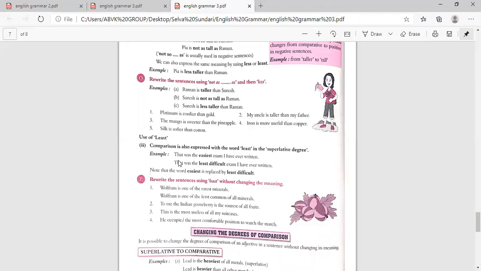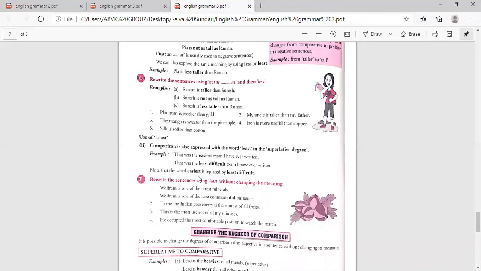And how will you use the least? Comparison is also expressed with the word least in the superlative degree. That was the easiest exam I have ever written. So easiest is changed to: that was the least difficult exam I have ever written. The easy will become its opposite, difficult. So when least comes, you have to write the opposite. Note that the word easiest is replaced by the least difficult.